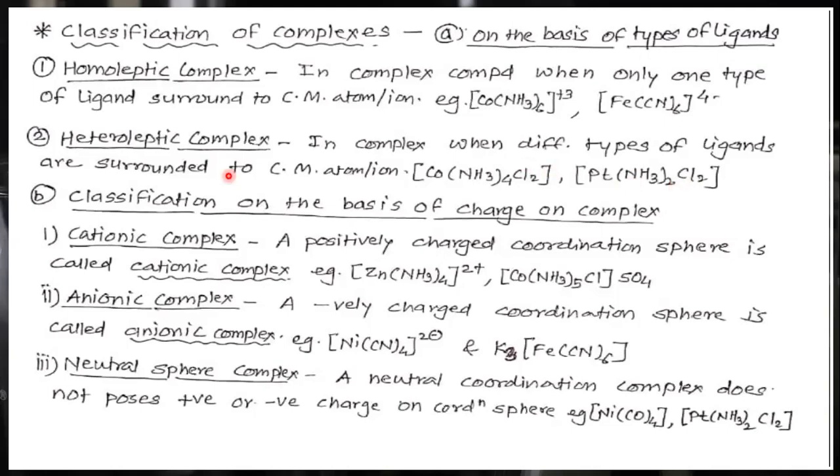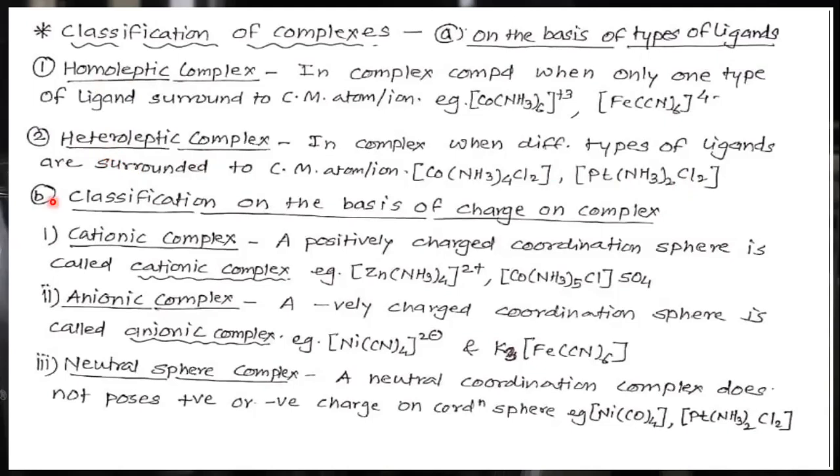So this type of complex is known as a heteroleptic complex. Hetero means different, homo means similar, identical. Here different types of ligands are bonded or surrounded to the central metal.